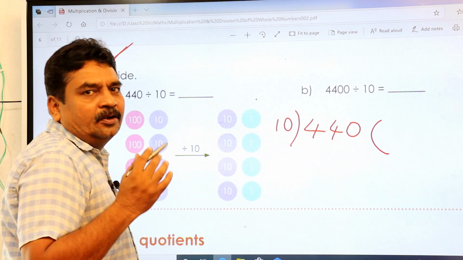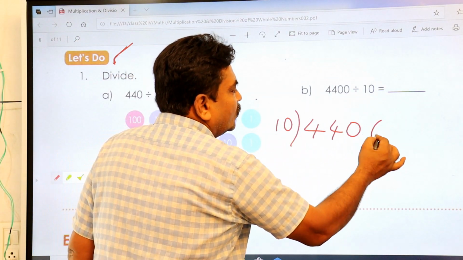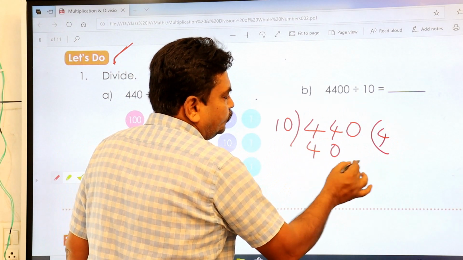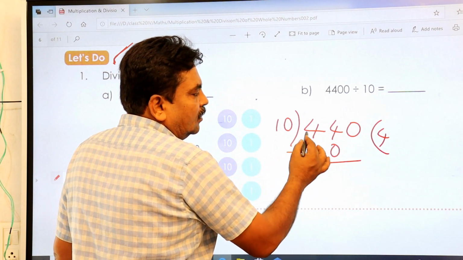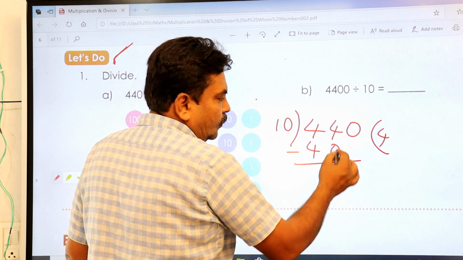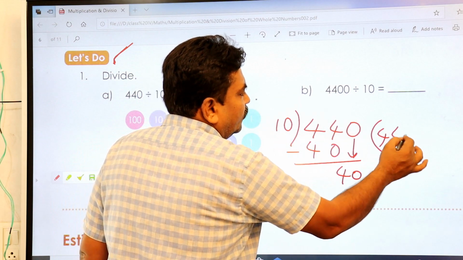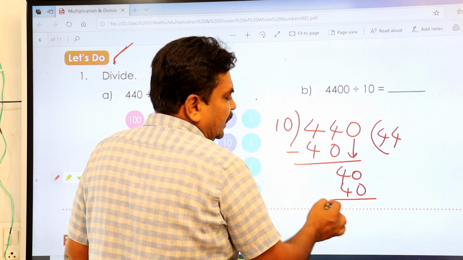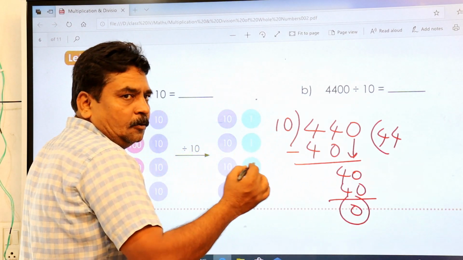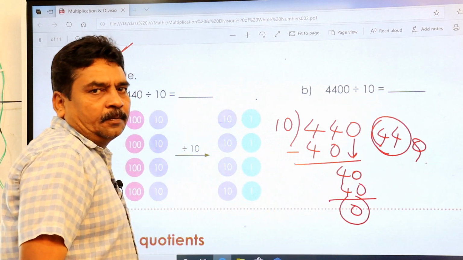See here what you are going to get. 10 fours are 40; out of 44, if you remove 40 you get 4, and you carry this 0 here, it becomes 40. 10 fours are again 40, then the remainder becomes 0, and the quotient is 44.